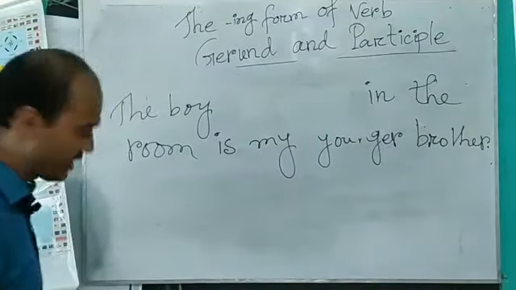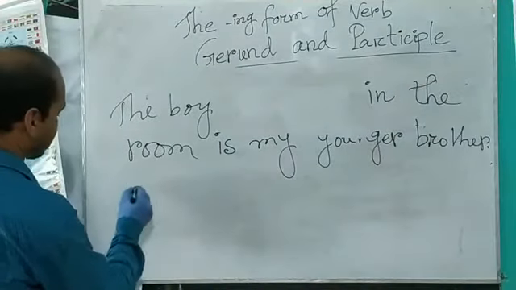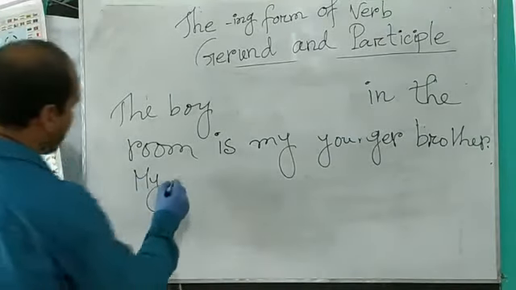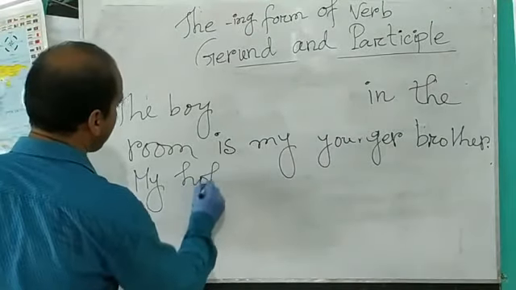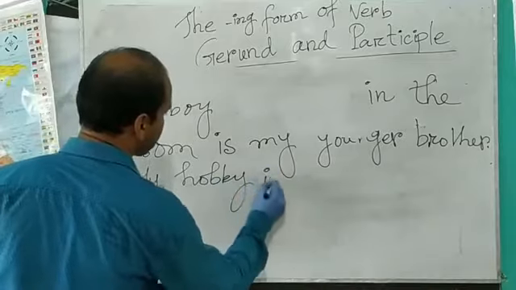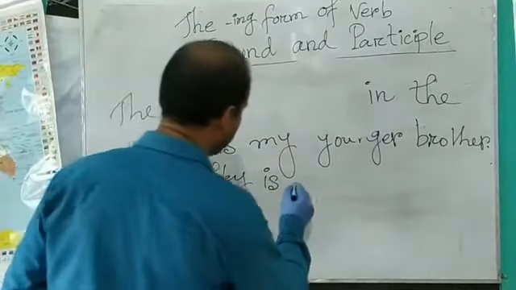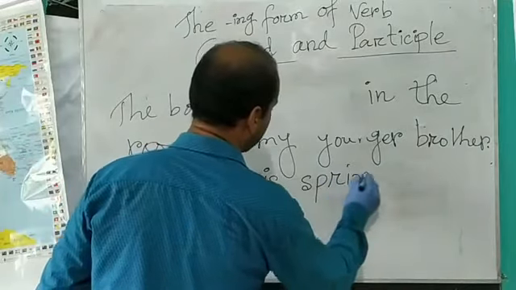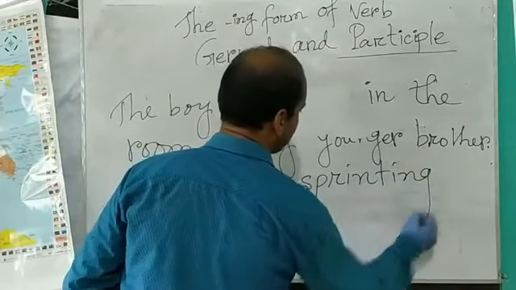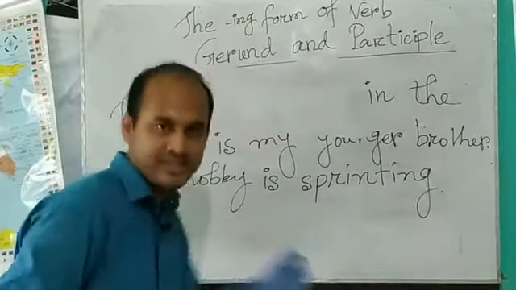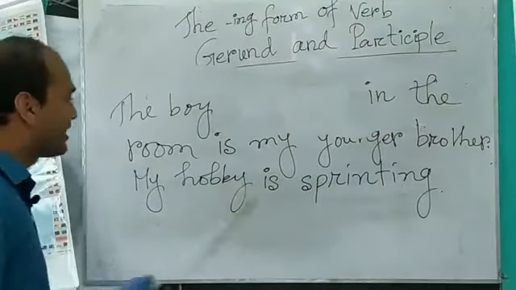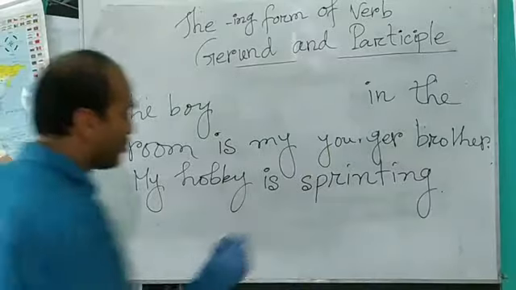But if we write this sentence: my hobby is sprinting. Sprinting means running.